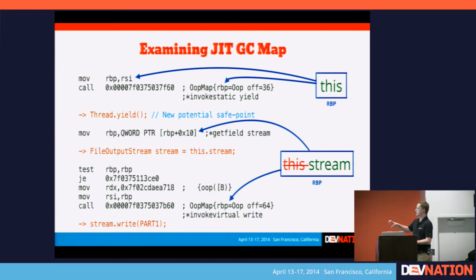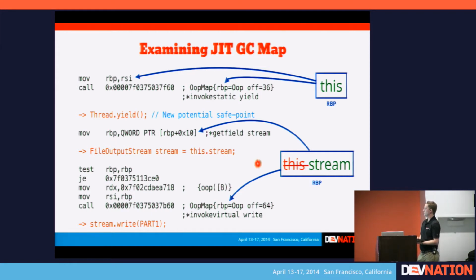So it just moves an offset for the stream field off of the actual object reference itself, because you can think of a Java object in memory as basically being like a big data structure, and there's like an index inside of that data structure, and at each index point you have a field. And so at this field is where we grab our stream, which is a file output stream, and it gets copied into RBP. So essentially RBP, if we just got crossed out, and now stream is inside of it.